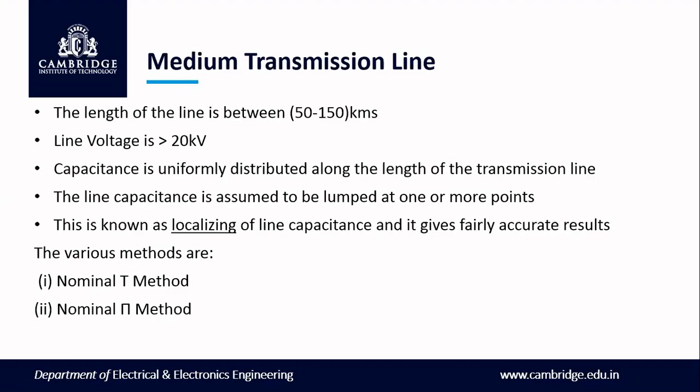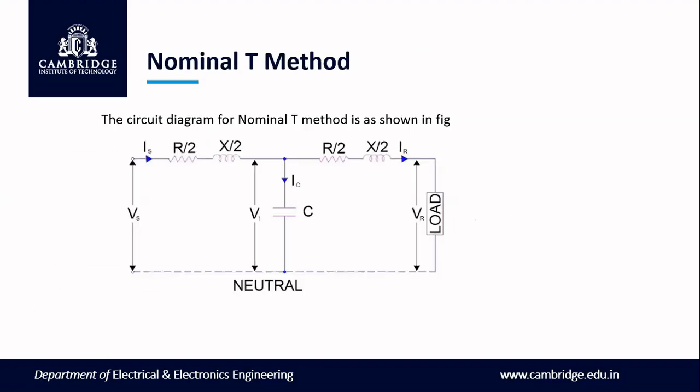Here we have two methods. The end condenser method is not in your syllabus, so we are going to consider only the nominal T and nominal pi methods. The first method under medium transmission line is the nominal T method. The circuit diagram for the nominal T method is as shown in the figure. Here, the same R and X will be divided between two points, that is, in between the two impedances we are going to place the capacitance C.